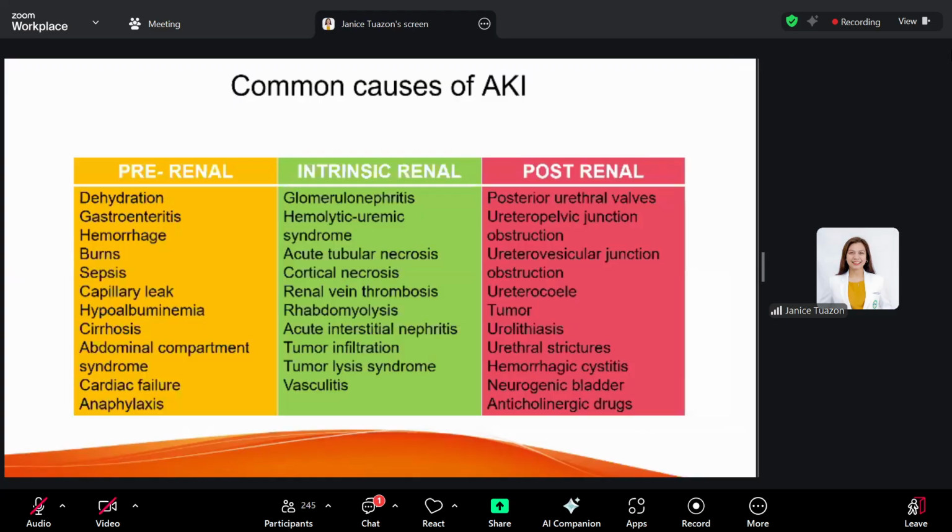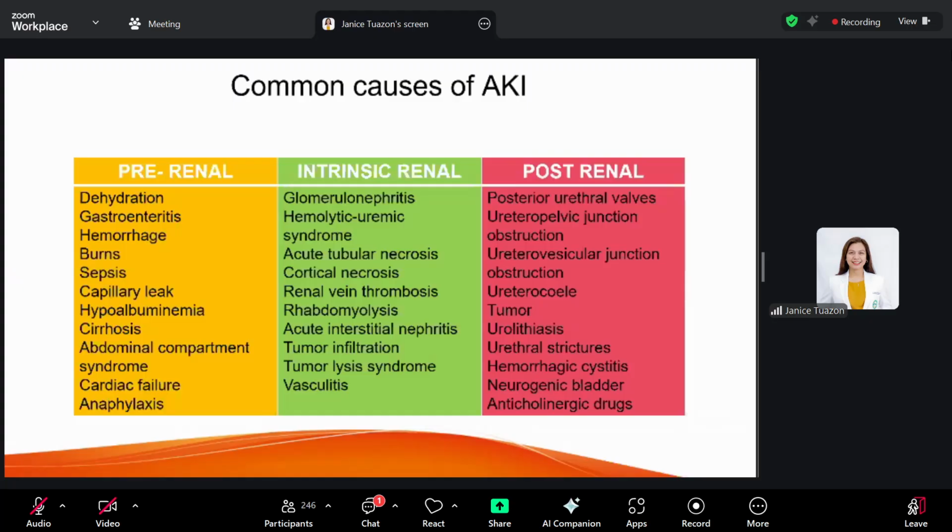Now, there are 3 different causes of AKI. It could be pre-renal, intrinsic, or post-renal. Pre-renal AKI is caused by diminished effective circulating arterial volume. No, so if you have decreased volume, you will lead to inadequate renal perfusion and of course a decrease in GFR. There is no structural kidney damage, unlike your intrinsic renal disease.